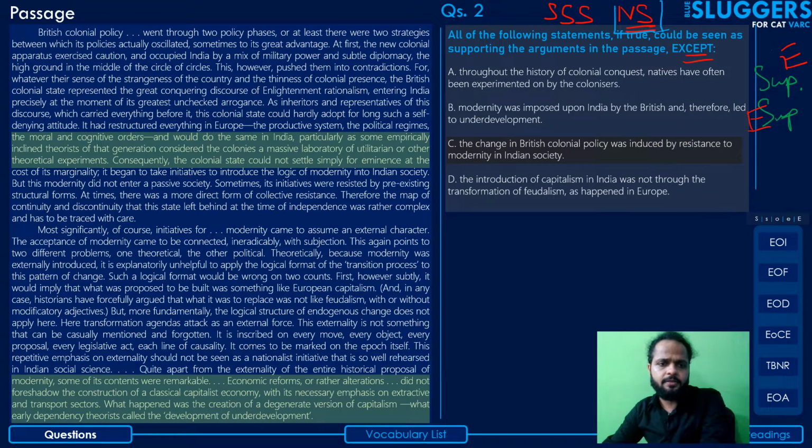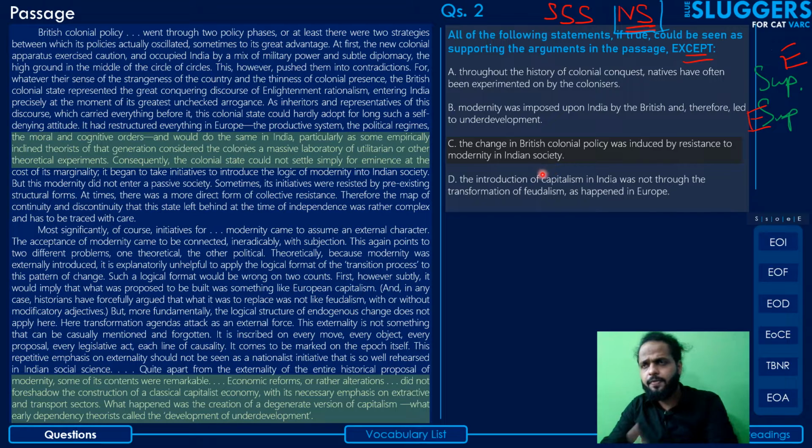Then coming to option C: the change in British colonial policy was induced by resistance to modernity in Indian society. We have to assume this to be true and then check whether it supports something from the passage or not. So what we are assuming to be true here is that the change in British colonial policy was induced by resistance to modernity in Indian society.